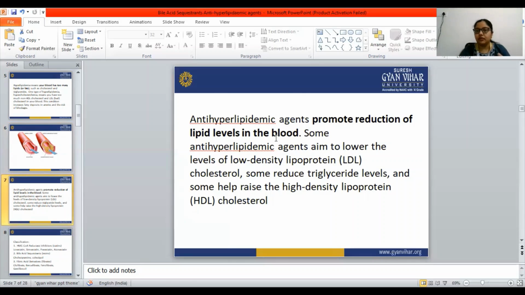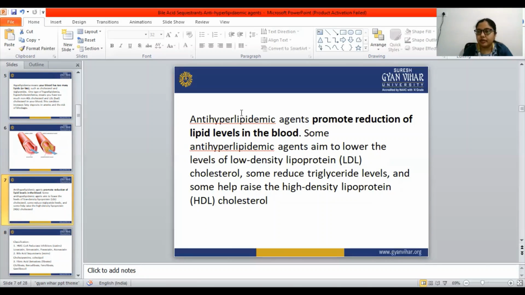So we have seen what is atherosclerosis, what is the hyperlipidemic condition, and how many types of cholesterols there are. Now it is time to learn what anti-hyperlipidemic agents are.